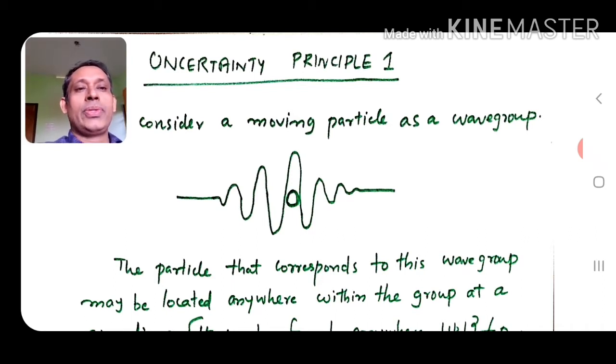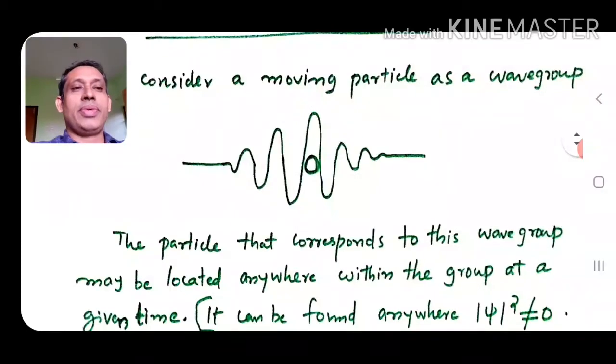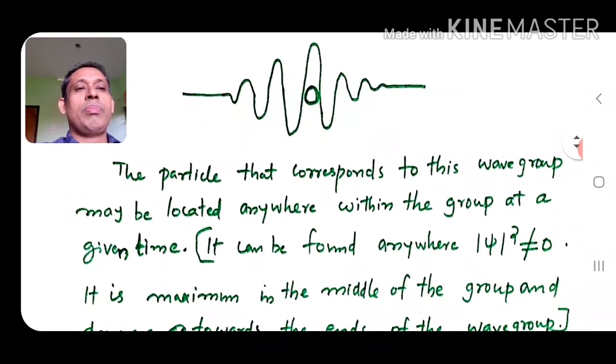Okay, so in this chapter we have been seeing there is a wave associated with the moving particle, and it is represented by a wave group. That is shown here. We have a particle moving, and this is the isolated wave group representing that particle. The particle that corresponds to this wave group may be located anywhere within the group at a given time.